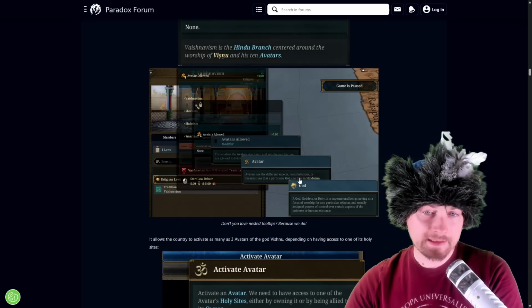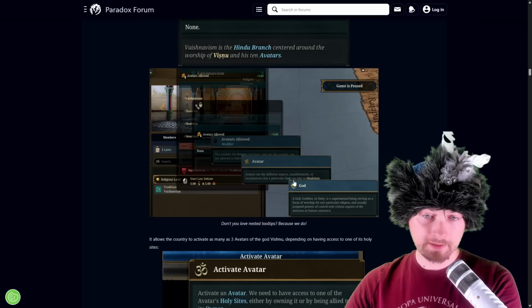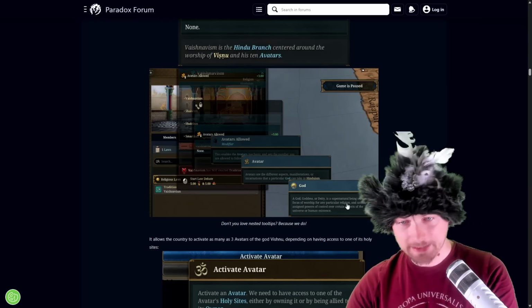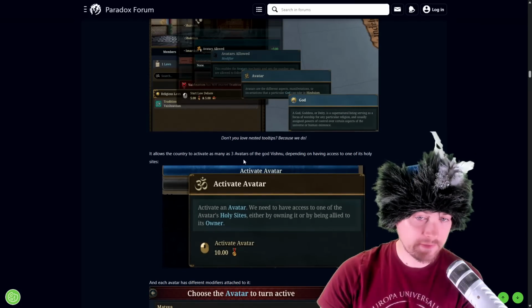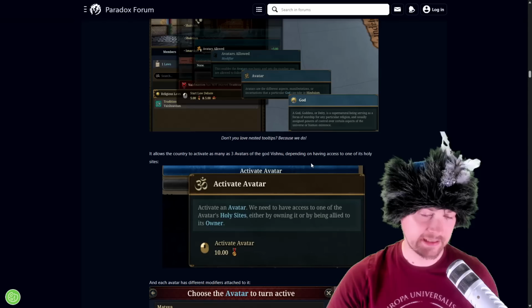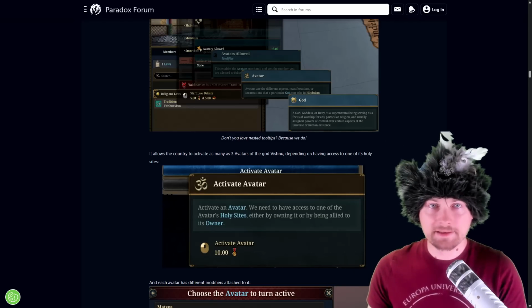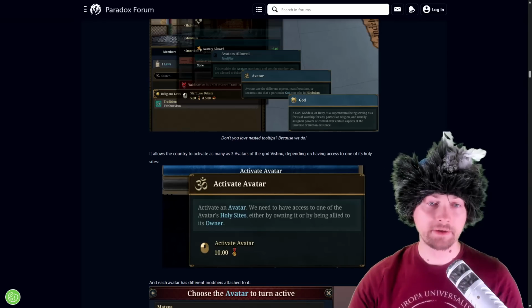Avatars are different aspects, manifestations, or incarnations that a god can take in Hinduism. So it allows a character to activate up to 3 avatars of the god Vishnu, depending on having access to one of its holy sites. If you don't have access to any holy sites, you will not get any bonuses, but if you have access to 3 holy sites, you will get 3 of the bonuses.